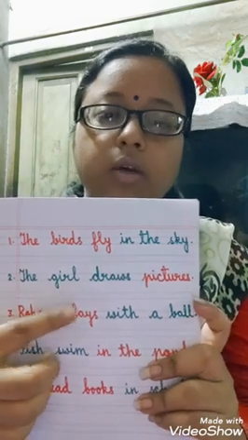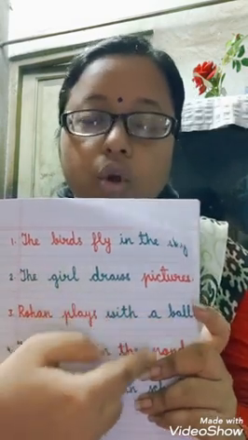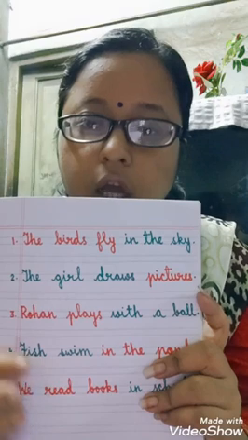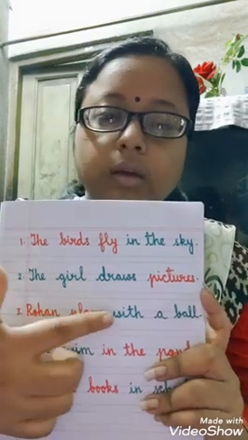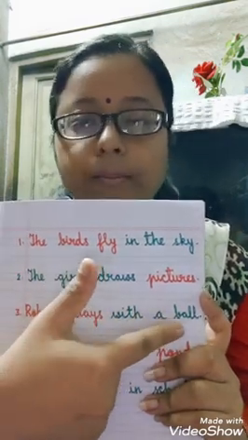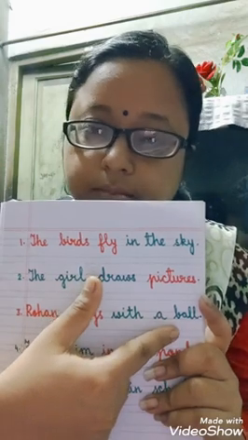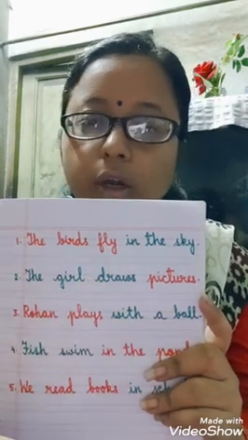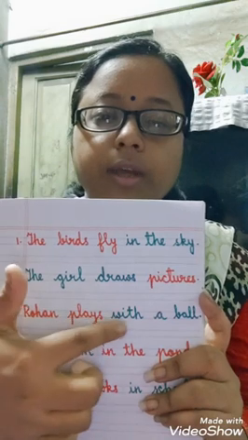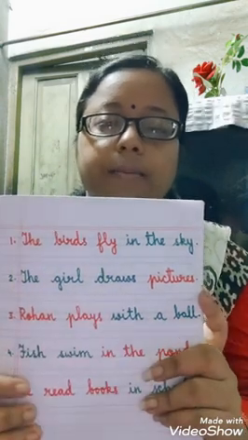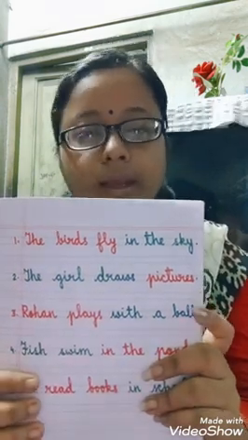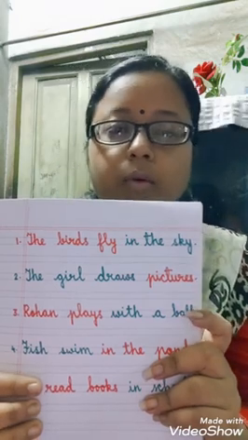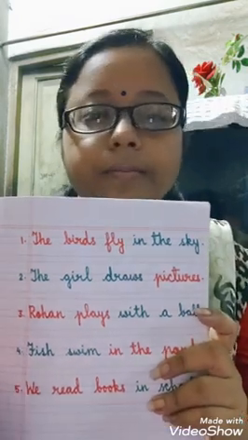Rohan plays with a ball. What does Rohan play with? Rohan plays with a ball. You can already see in the picture Rohan is playing with a ball. So Rohan plays with a ball. Clear? Now the next picture.